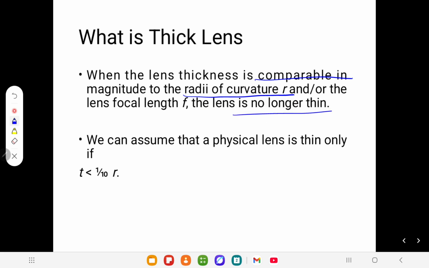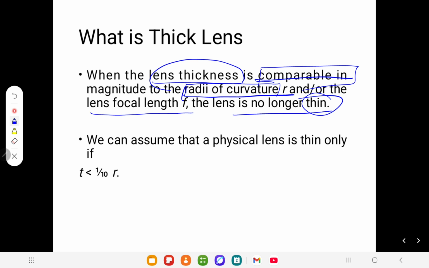So this is the beautiful definition. It's very important to understand that when the lens thickness is comparable to either the radii of curvature or the focal length of the lens, then the lens is no longer a thin lens, so then thickness matters.